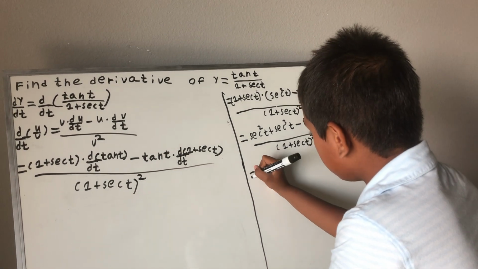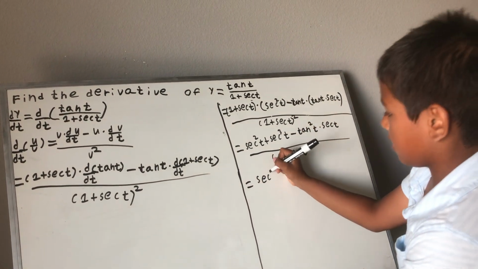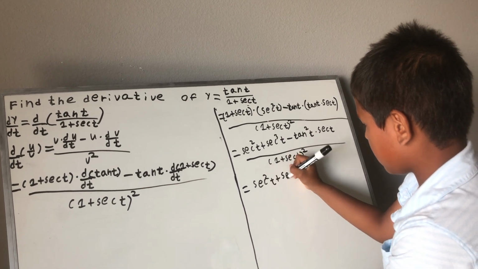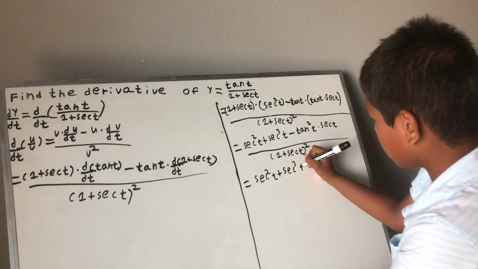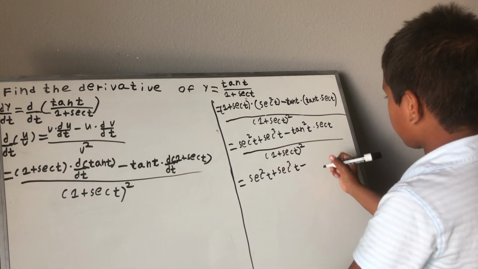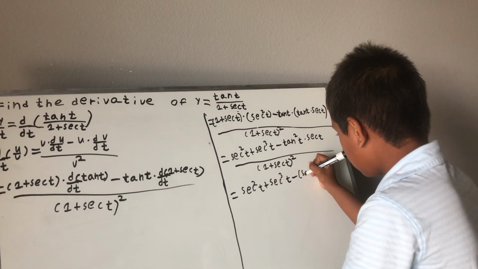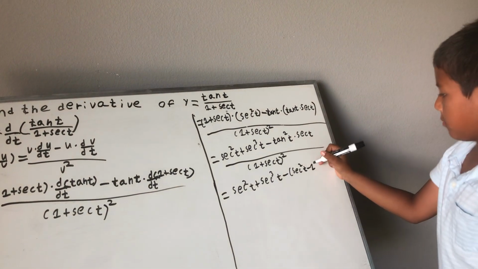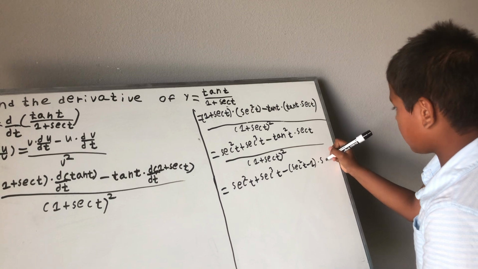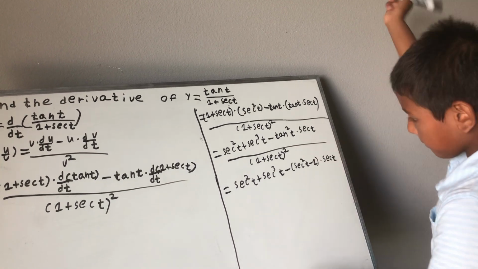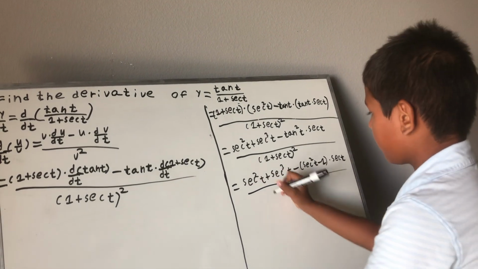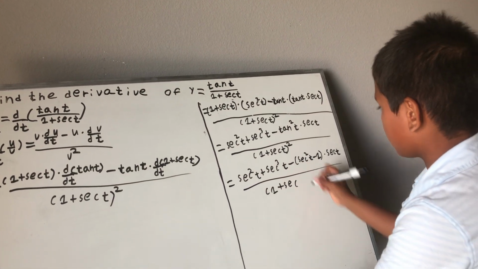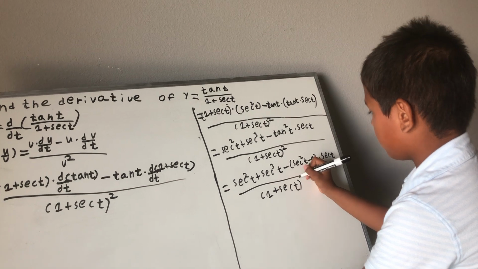So now it will be equal to secant squared t plus secant cubed t minus, we know tan squared t is parentheses secant squared t minus 1, and parentheses closed, times secant t, this whole over parentheses 1 plus secant t, parentheses closed, squared.